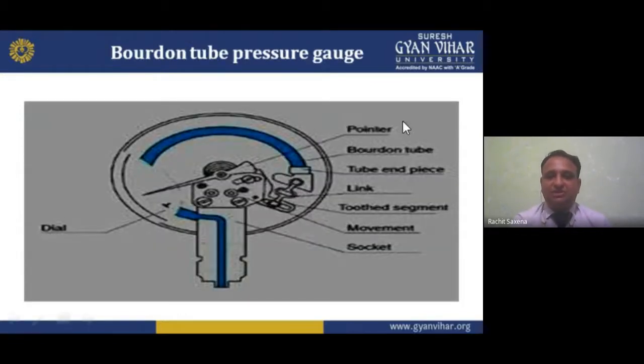A C structure having a pointer in it. The Bourdon tube is this whole thing. It is a tube of C shape, with one end connected to a link, and a segment where it can move. The pointer will move. There is a socket where we apply the pressure. So I hope you understand the Bourdon tube pressure gauge.